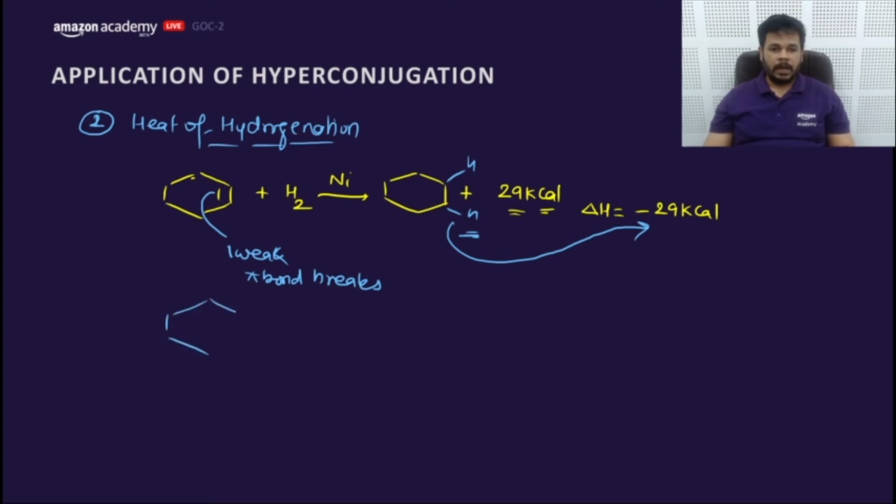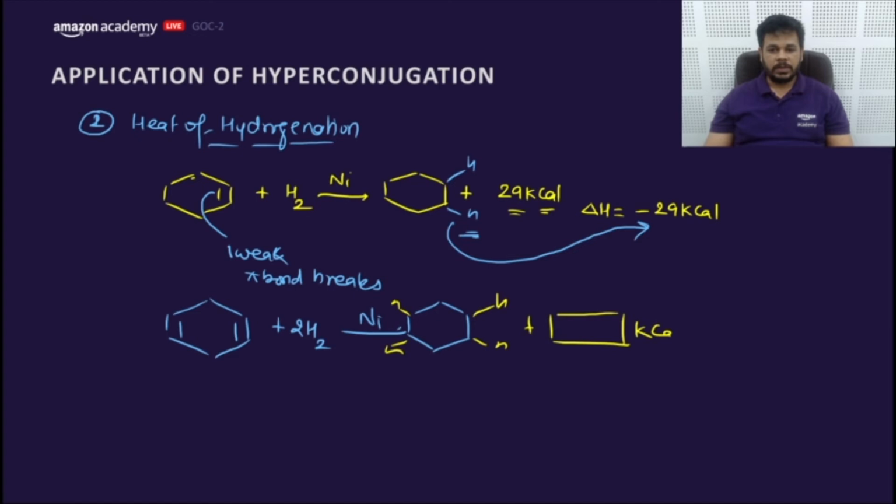Now answer this. If I hydrogenate this compound in presence of nickel catalyst, it will also convert into cyclohexane, and it will create not 2, it will create 4 CH sigma bonds. The amount of energy released would be how much kilocalorie? What would be the answer? Write your answer. What would be the answer, guys?